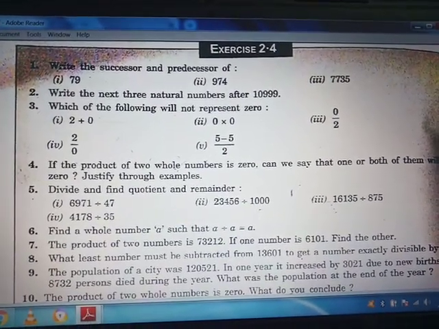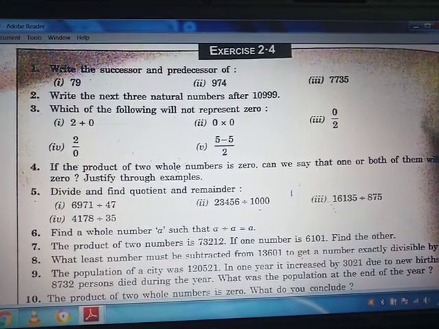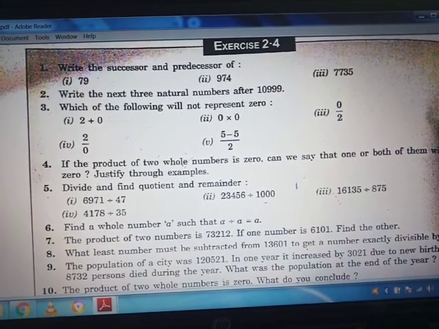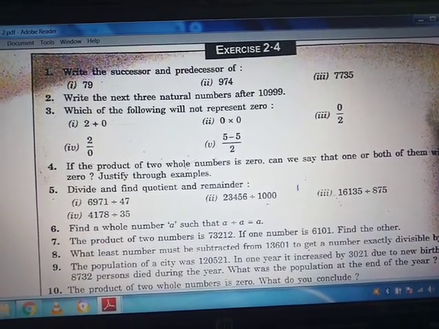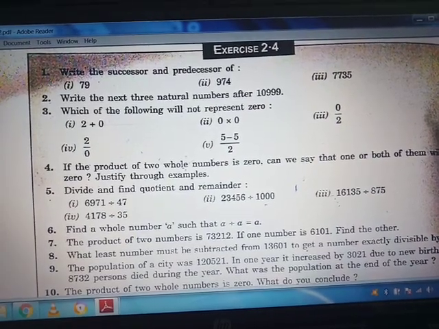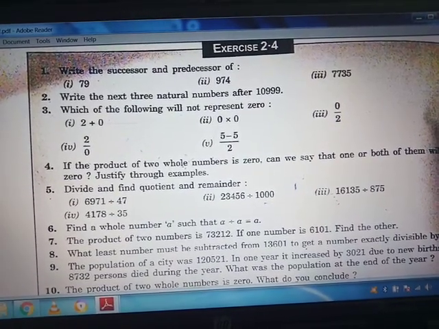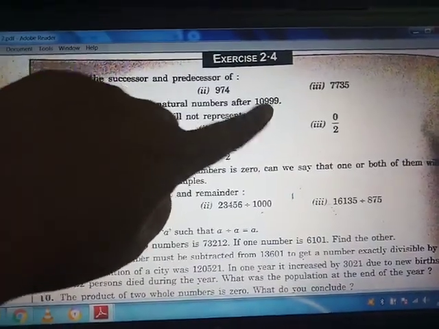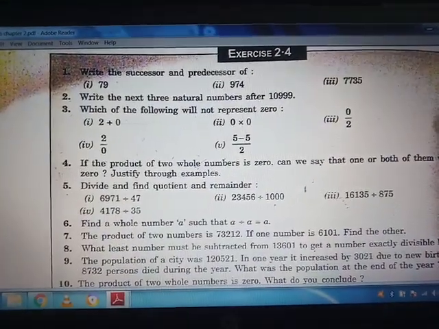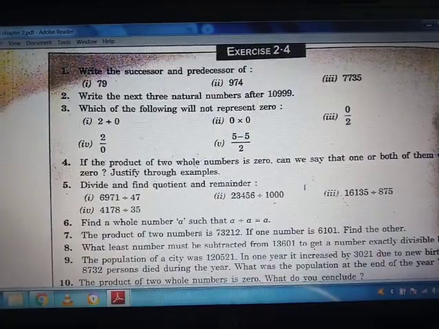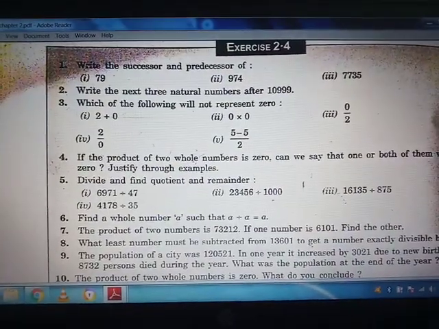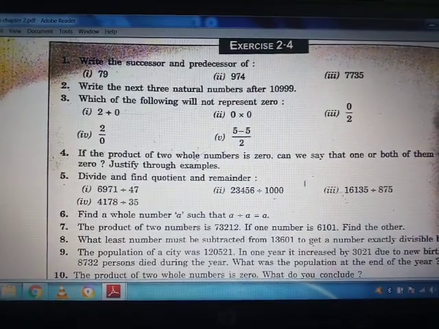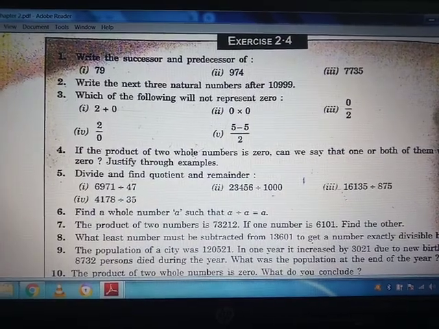Now moving to the next question, write the next three natural numbers after 10,999. Here you can see that it is asking for three numbers after 10,999. So you can easily say that adding 1 to this number, then adding 2, then adding 3, you will get 11,000, then 11,001, then 11,002. These three numbers will be the next three natural numbers.